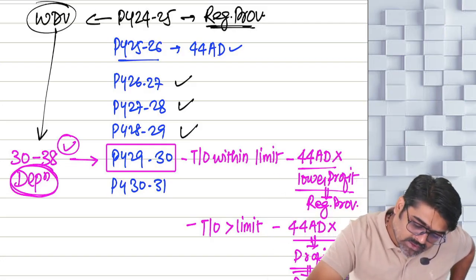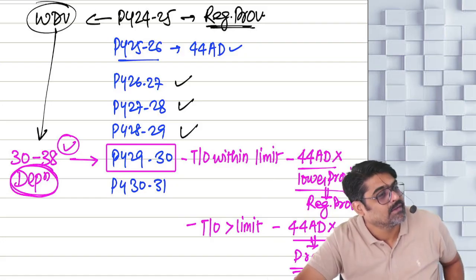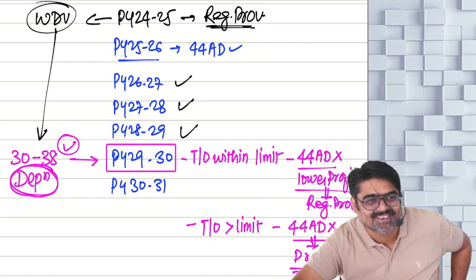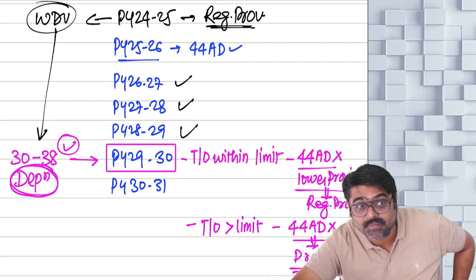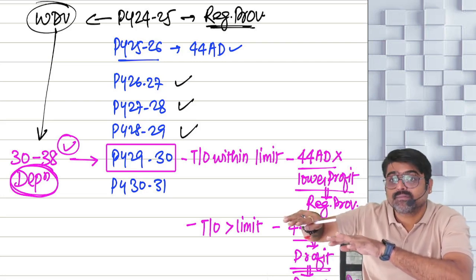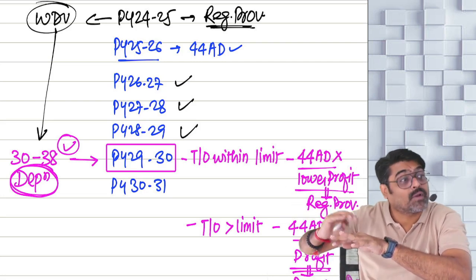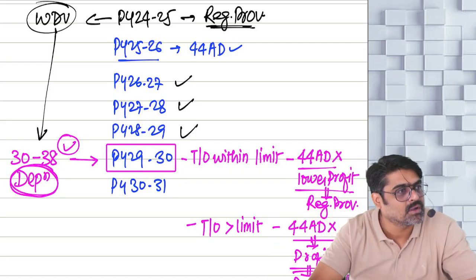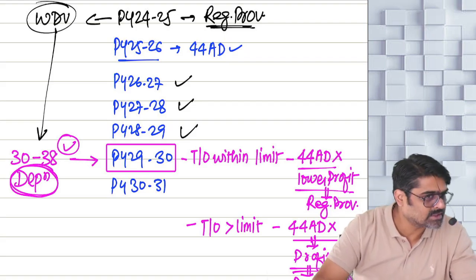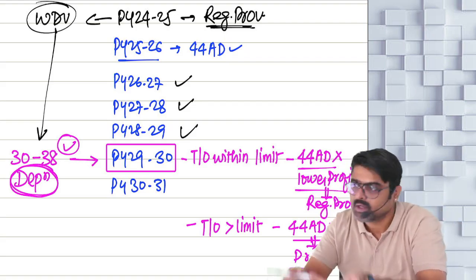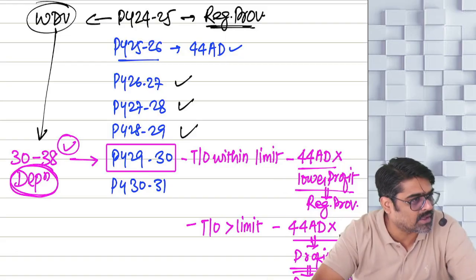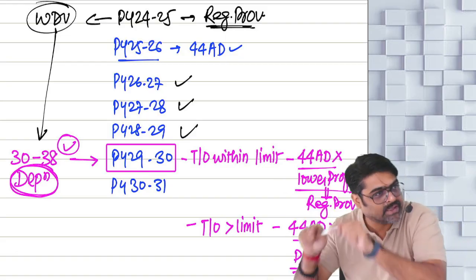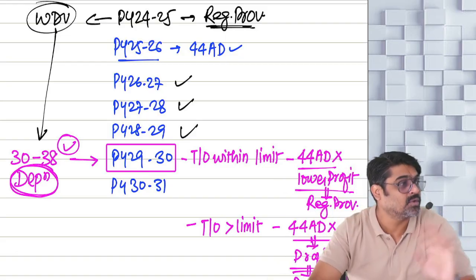So can you take this WDV here? The answer is no. What WDV will you take? The year in which you again start following regular provisions. In that year, you will have to calculate the depreciation also, no? Because all the deductions from 30 to 38 will be allowed. So in this year, the depreciation will also be allowed. So to calculate the depreciation in this year, you need what? WDV.